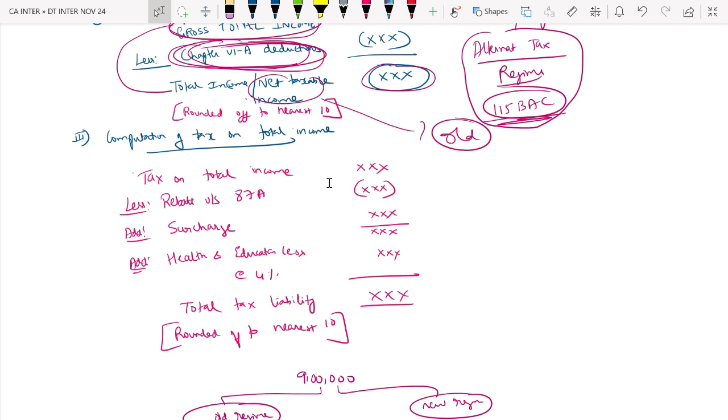So the total income is also rounded off to the nearest 10. And the tax also is rounded off to the nearest 10.